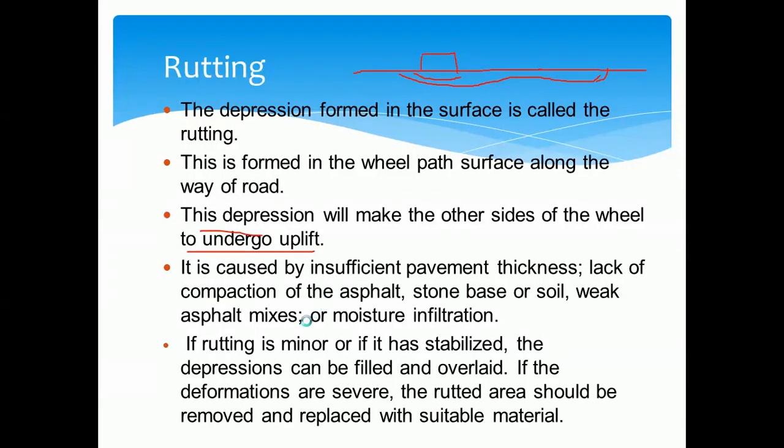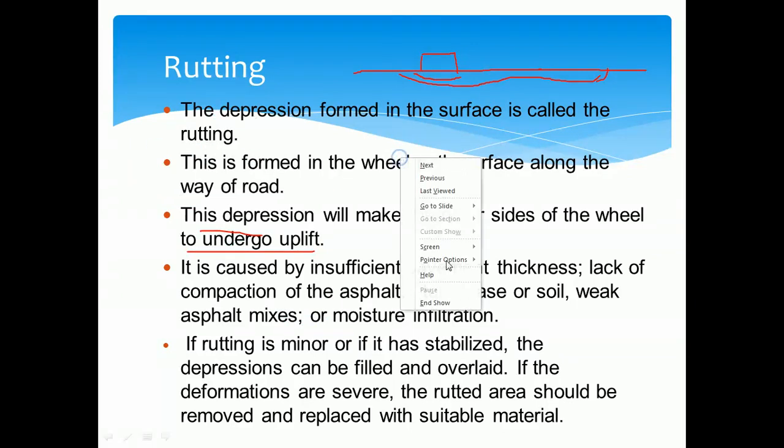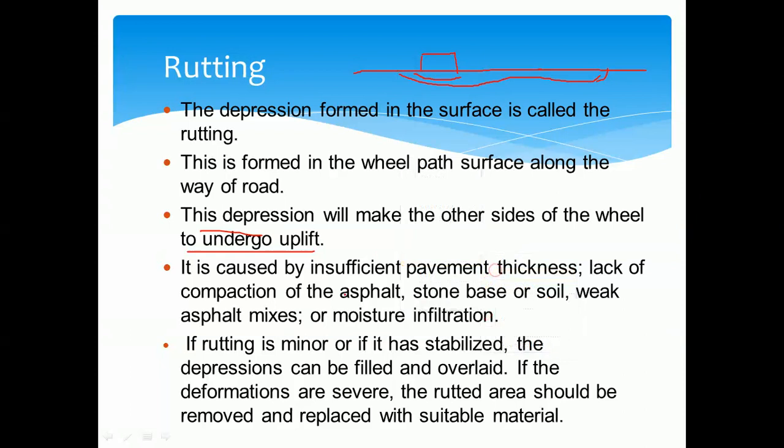It is also caused by insufficient pavement thickness. If the pavement thickness is less than the required, then we can expect this type of failure. And lack of compaction. So means before allowing the road surface to receive the traffic, the compaction is required.